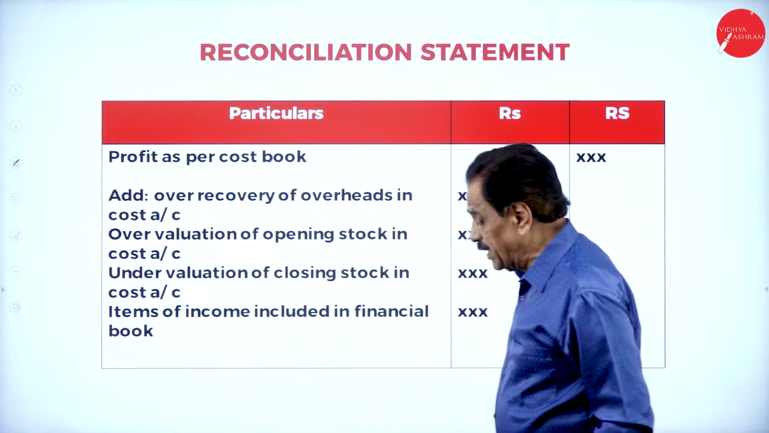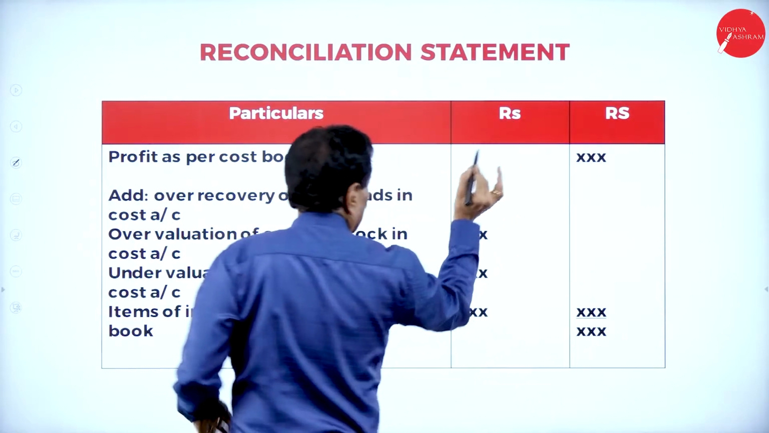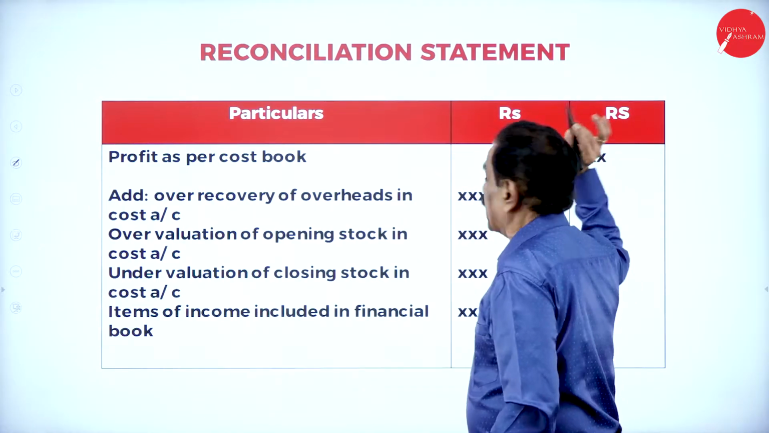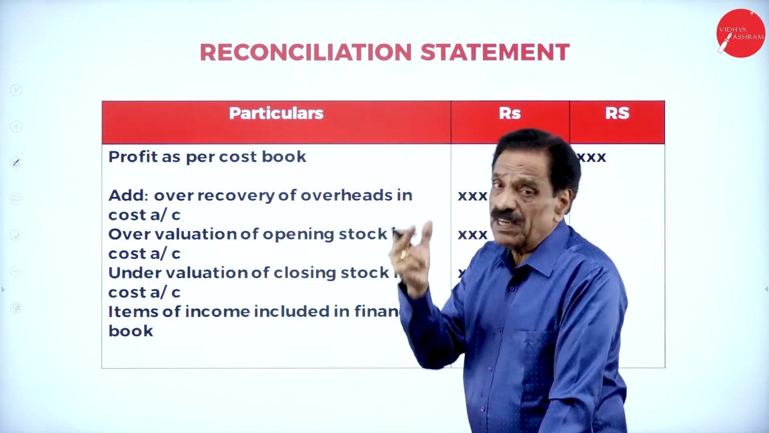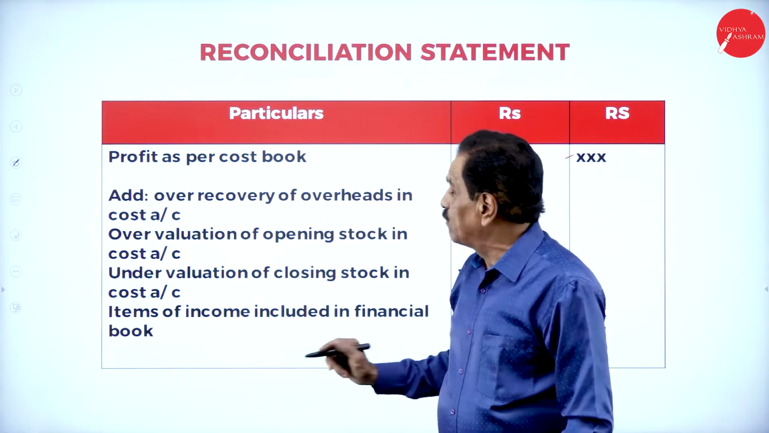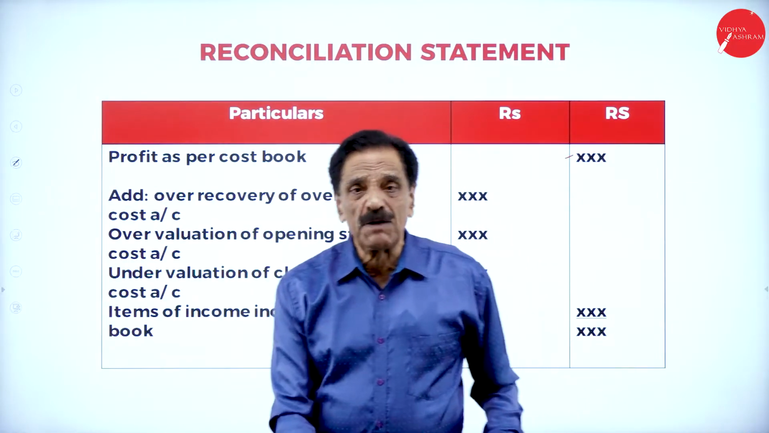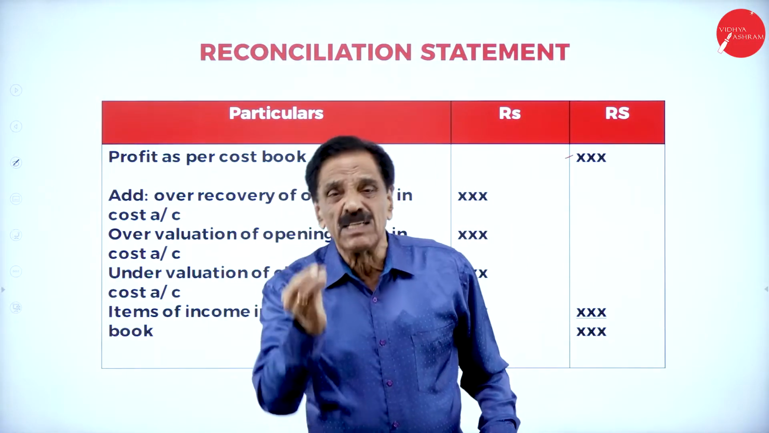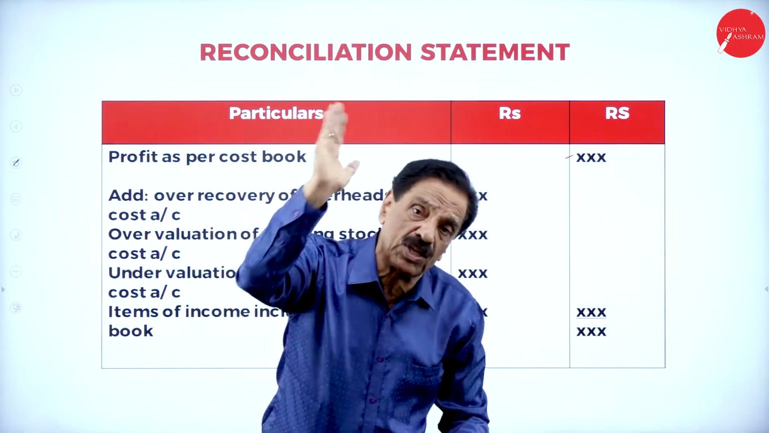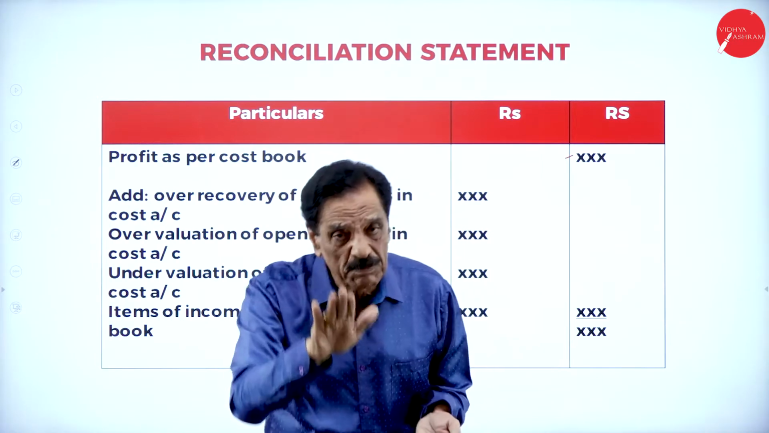Then there's a format here. Reconciliation statement, particulars, rupees. So first one, profit as per cost book. You take, they will give you the profit as per cost book, profit as per the financial books. First one, over recovery of overhead in costing. So what will happen now? If any overhead, works expenses, works overhead is over recovered, overcharged, when it is overcharged, what will happen? Naturally, your profit will be reduced.